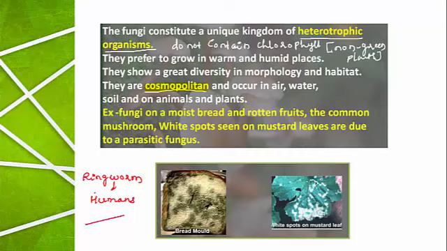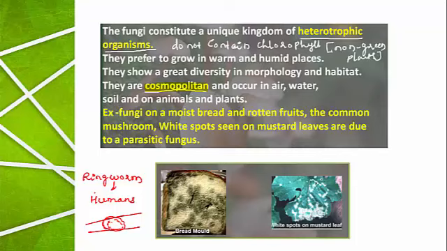Say for example, this is the skin on the body. Some dry lesions, circular structures are formed, and this particular part infected by ringworm is highly itchy in nature. Continuous irritation will be there. It is itchy in nature. So this infection is caused by ringworm.